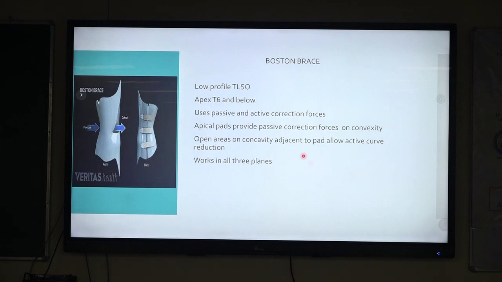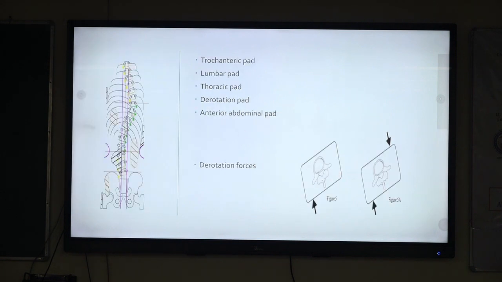Next is the Boston brace, which is a low profile TLSO. It is usually given when the apex is T6 to T8. In various books it is given as T6, some books T8. Again it uses passive as well as active correction forces. There is an apical pad that provides passive correction forces on the convexity. So this is how it is usually molded.